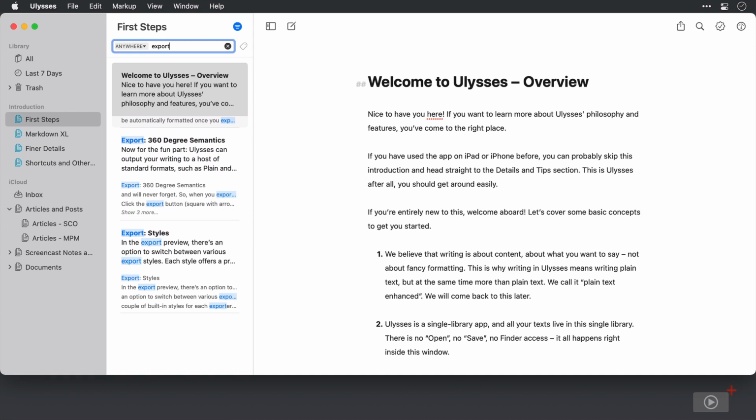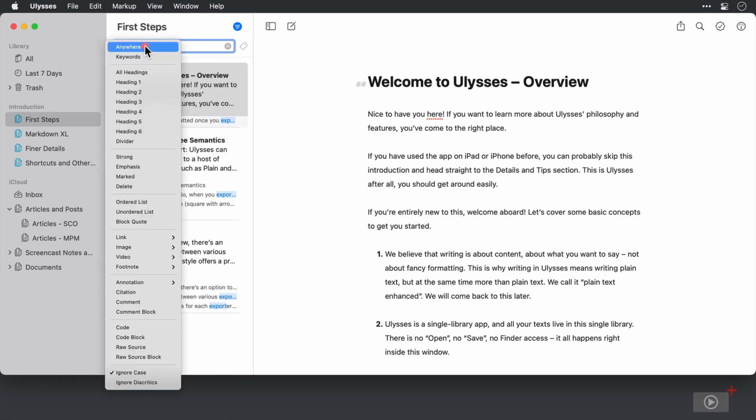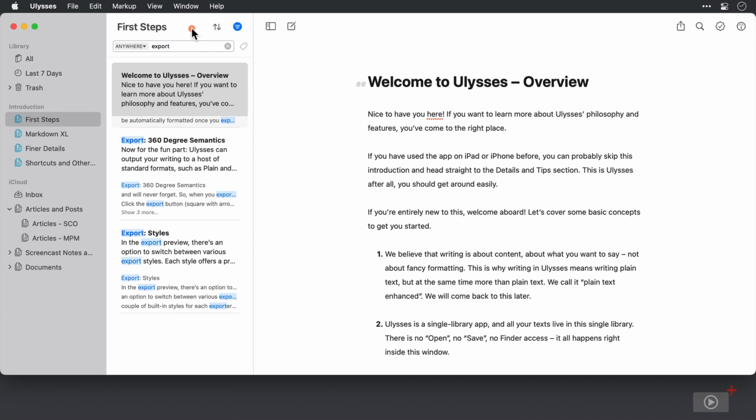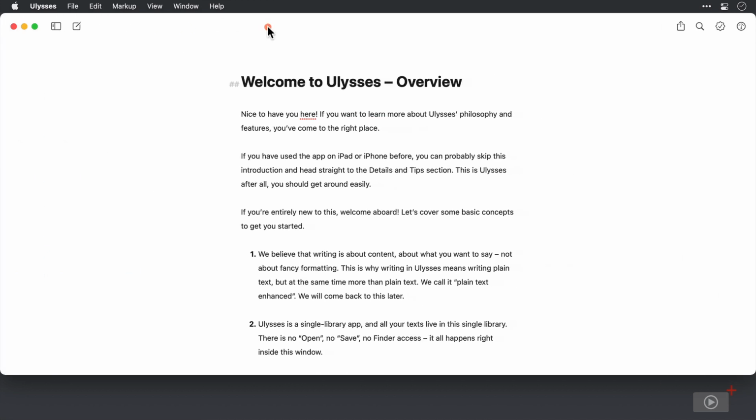By default, the search takes place throughout all elements of the sheets that you have. However, you can click this drop down and localize the search a little bit more. And by a little bit more, I mean a lot more, because we have all of these options here that can be used as potential search locations and parameters. Okay, let's lose that. Now these sidebars can be hidden by clicking this button here, which is great if you want to just focus on writing and have as little noise on the screen as possible.